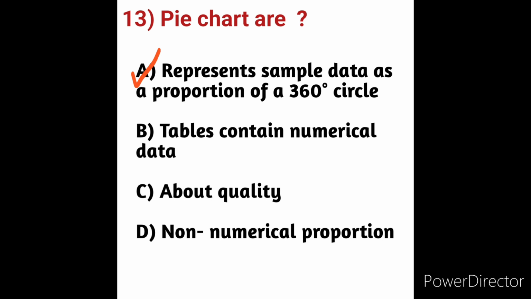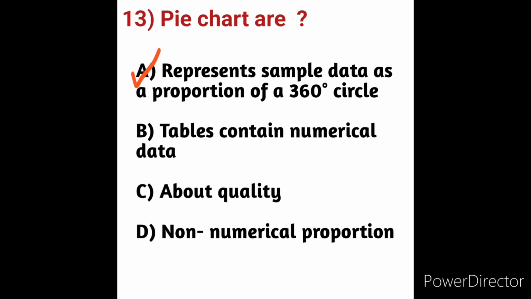The size of each slice is directly proportional to the number of data points that belong to the particular category. Categorical or nominal data is appropriate for the pie chart. So here it represents sample data as a proportion of a 360 degrees circle. So here option A is the correct answer.